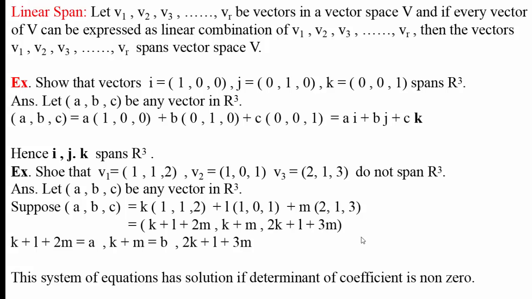This system of equations has a solution if the determinant of coefficients of the variables in that system is non-zero.